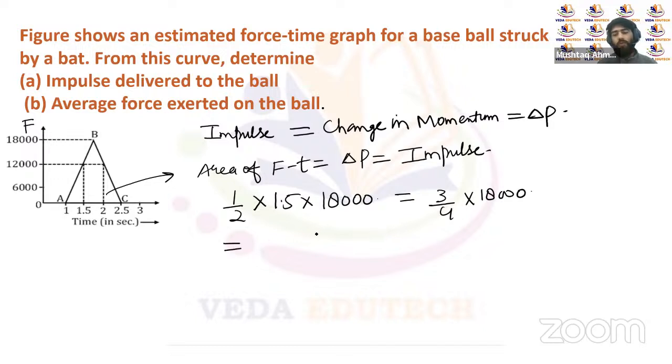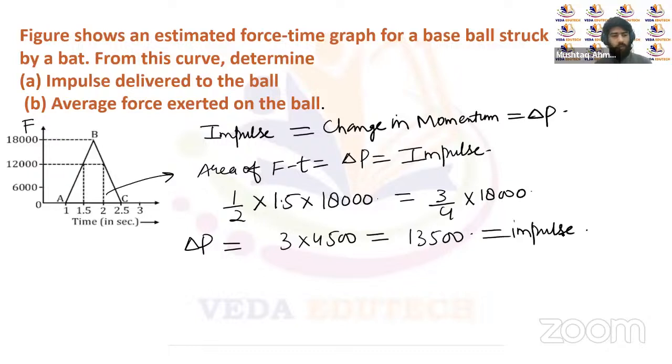So it will be equal to 3 multiplied by 4,500. That will be equal to 13,500, right? So the change in momentum is actually equal to 13,500. 13,500 will be the change in momentum, or this will be the same impulse acting on this body, right? So 13,500 is the impulsive force or the impulse acting on this body, and now calculating the average force.